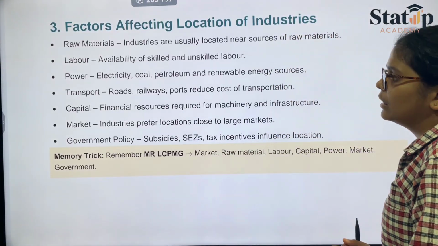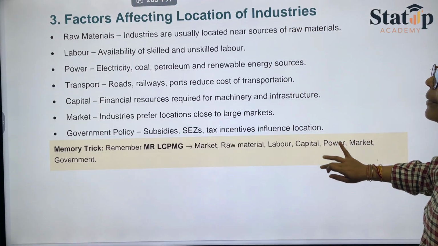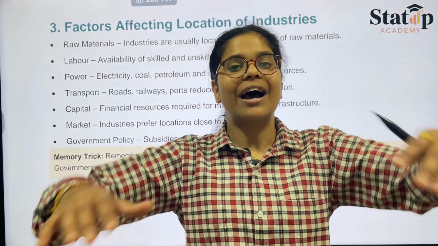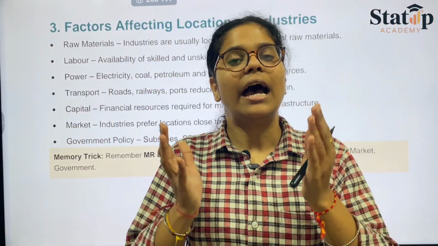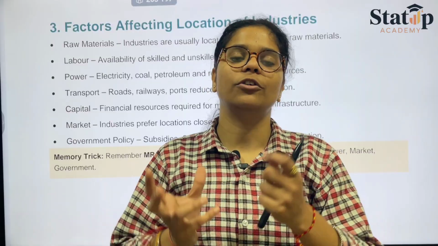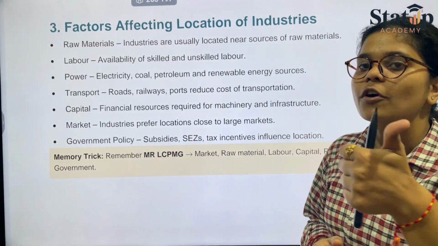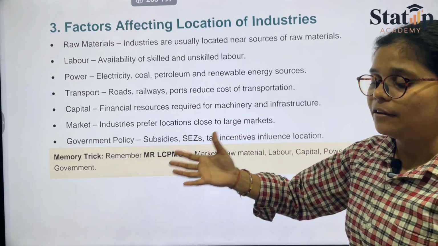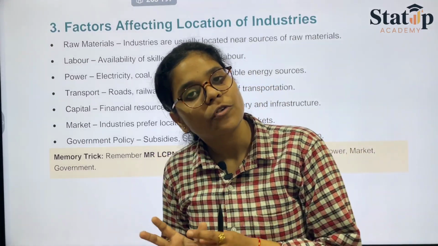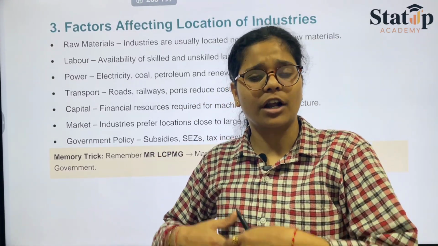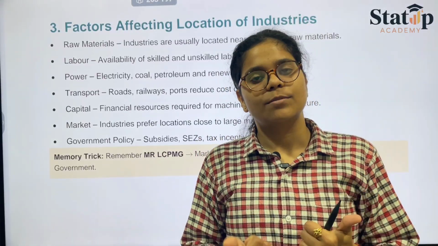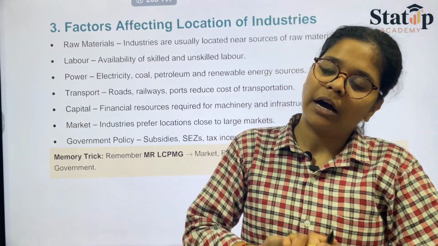Then we have the power. Power means electricity, coal, petroleum. These renewable sources must be available because the industry would be having a large amount of machines, and those machines require a large amount of power. Therefore, the source of power or source of energy must be there. Transport should be there. If the industry has produced most of its items and is not capable of transporting its items, so what is the use of the industry? Therefore, the transportation facility should also be available.